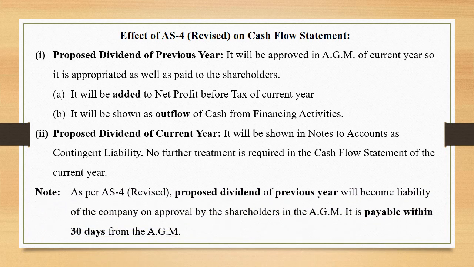We have to remember that proposed dividend of the previous year will become a liability of the company on approval by the shareholders in the AGM. It is payable within 30 days from the AGM, that is, the annual general meeting.